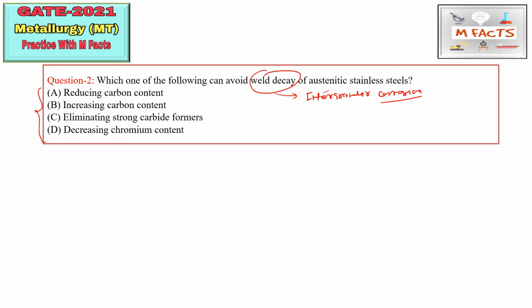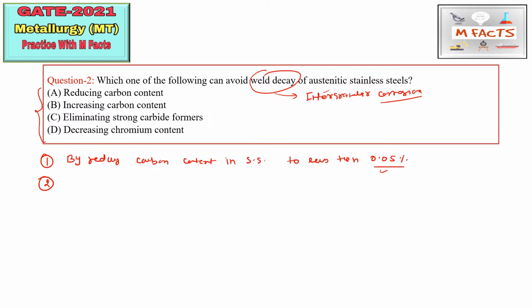There are three ways of avoiding this weld decay or intergranular corrosion in austenitic stainless steel. The first is by reducing carbon content, or carbon level, in stainless steel to less than 0.05%. This is the carbon level up to which we can reduce the carbon content in stainless steel. This way we can avoid the weld decay in austenitic stainless steel.